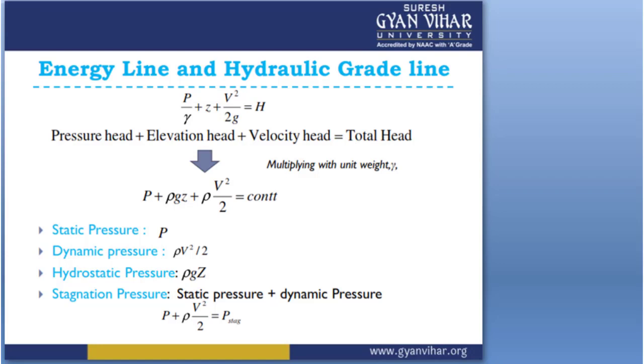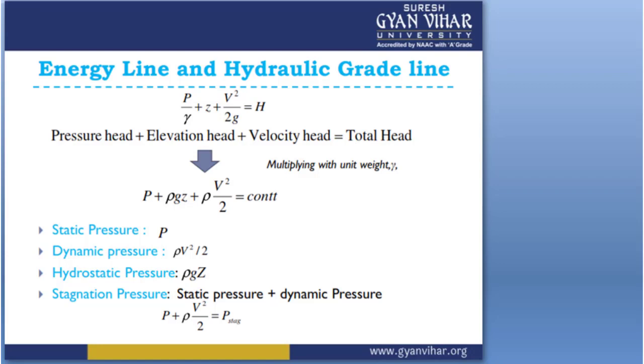If we consider compressible flow, then two conditions are applicable: one is adiabatic and the other is isothermal, where density varies. Then the Bernoulli equation becomes gamma divided by gamma minus 1 times P1 by rho g plus V square by 2g plus Z equal to constant, right?